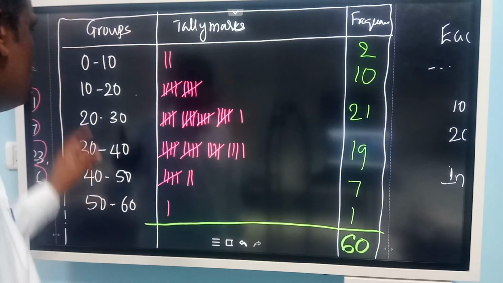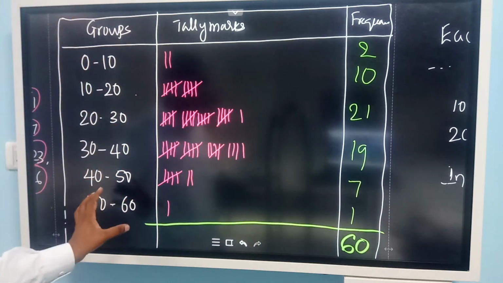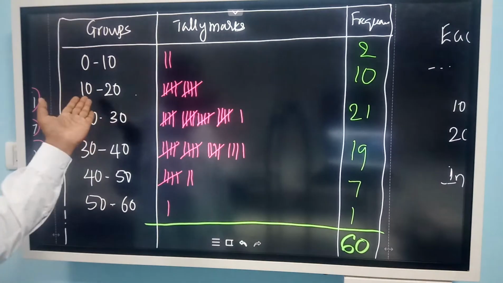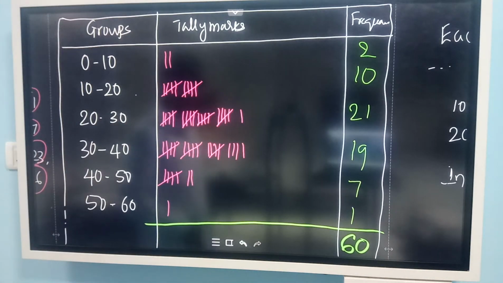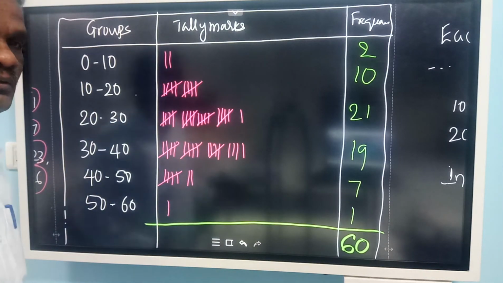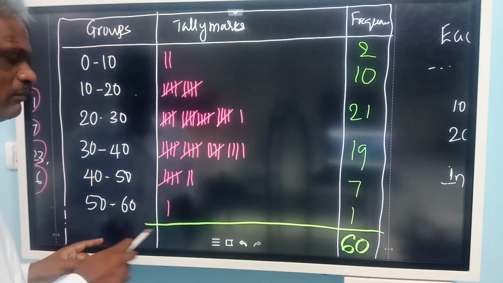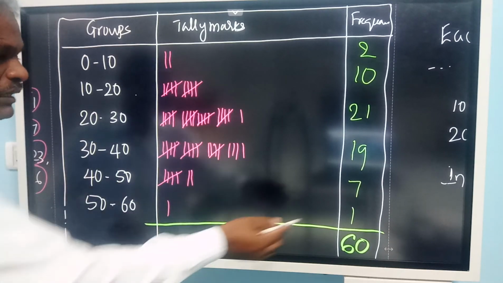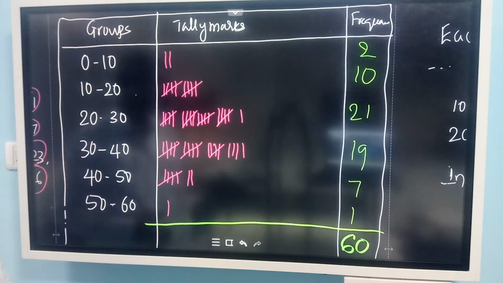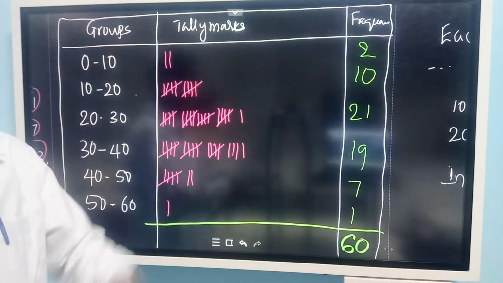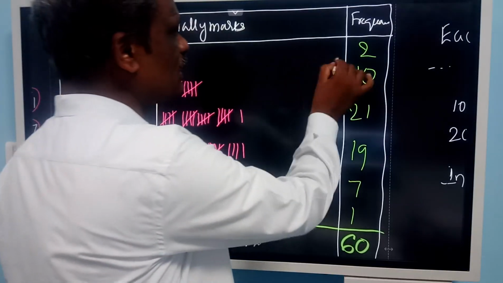Okay. So how many students? We have grouped the data. 0 to 10 we have 2 students, 22. So this gives a very clear idea. The maximum marks is 50 only. One student has scored 50 out of 50, and there are 2 students who scored less than 10. So you can find out the students who are not studying.